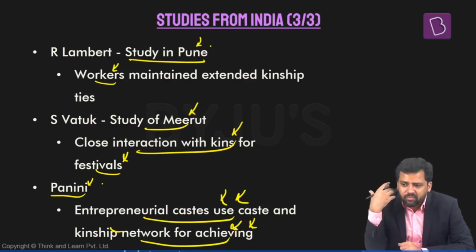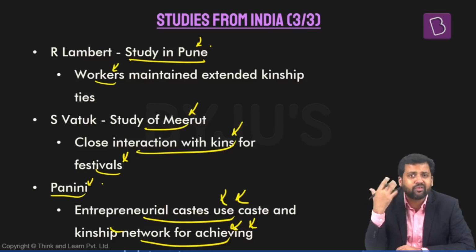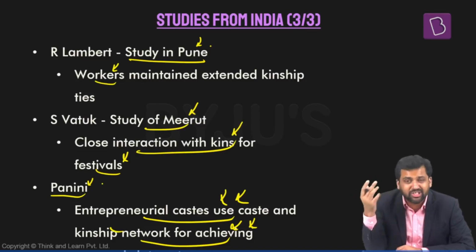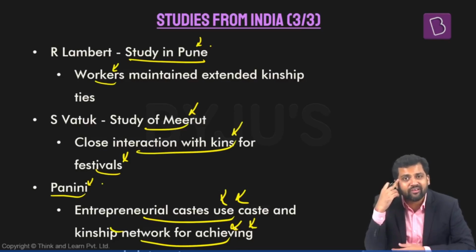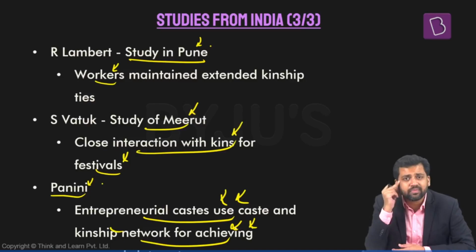If they want to start something and they don't have enough finance, what will they do? One option is they can go to the bank. But in the case of India, financial inclusion is limited. Also, the capacity of the banks to give loans is limited. There's not much trust also. So how do they start businesses if they don't even have money? They will rely on someone from the same kinship network or someone from the same caste.